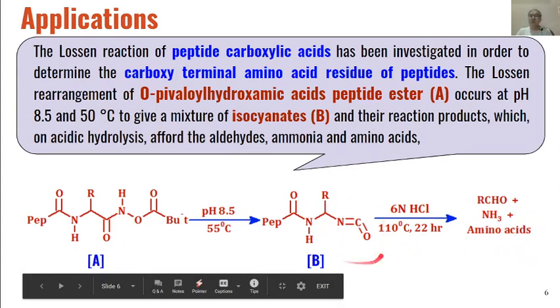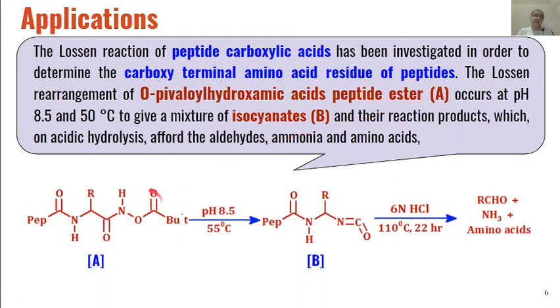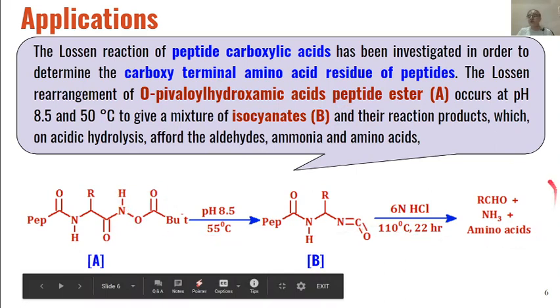So ammonia is formed from here, then aldehydes from here, and amino acids from this place. So this is how the O-pivaloyl hydroxamic acid peptide esters are converted into aldehydes, ammonia and amino acids through Lossen rearrangement.